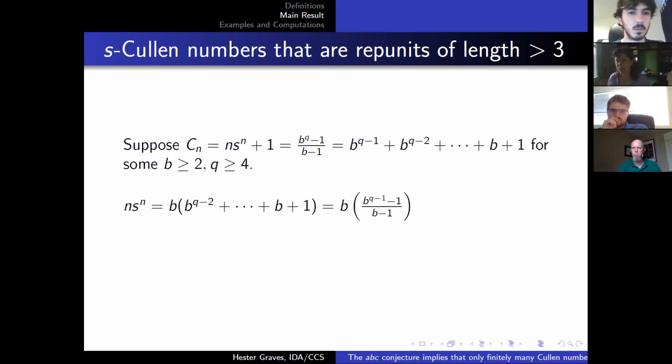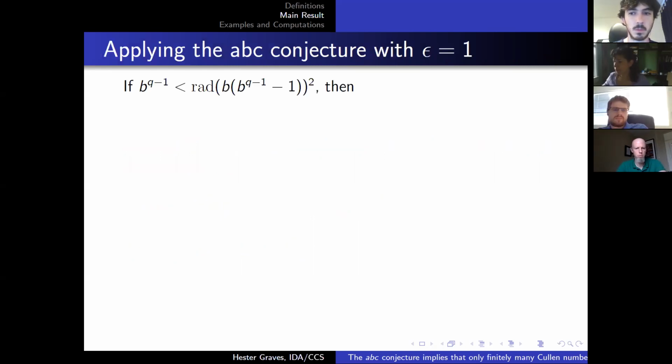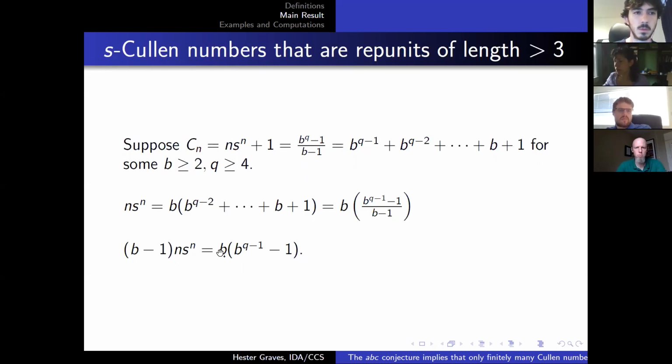So we can rewrite that as b to the q minus 1 all divided by b minus 1. And we can multiply both sides by b minus 1. And notice that the right-hand side is b times b to the q minus 1 minus 1. Well, whenever we have a power plus or minus some small number, especially plus or minus 1, that is begging for us to apply the ABC conjecture. So here we have b to the q minus 1 minus 1.